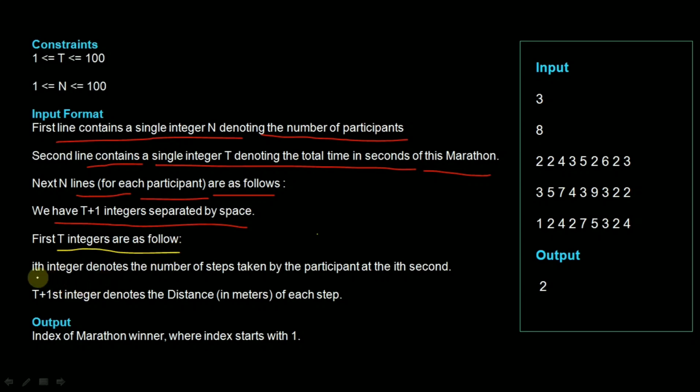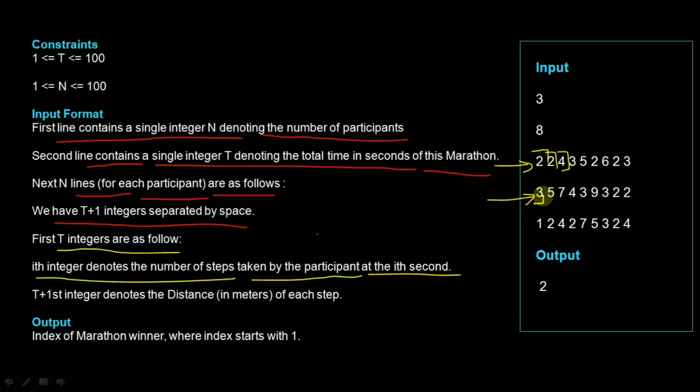Okay, so let's talk about the ith integers, which denote the number of steps taken by the participant at the ith second. If you talk about participant number 1, in the first second he will cover 2 steps, in the second second he will cover 2 steps, in the third second he will cover 4 steps, and so on. Okay, and it will follow the same way.